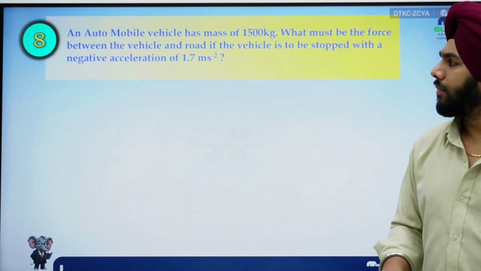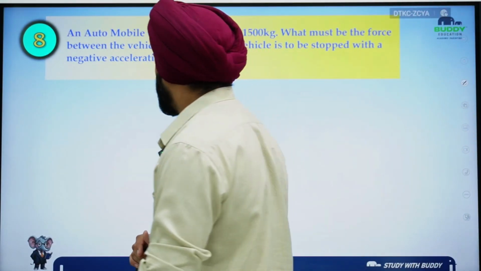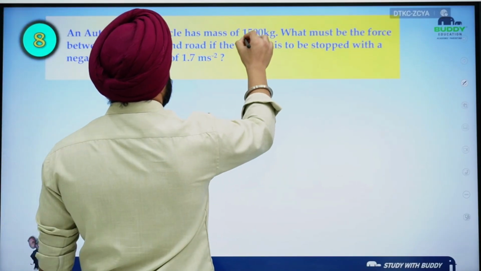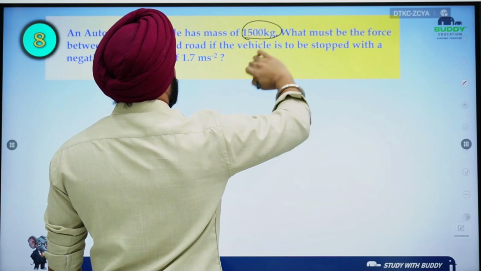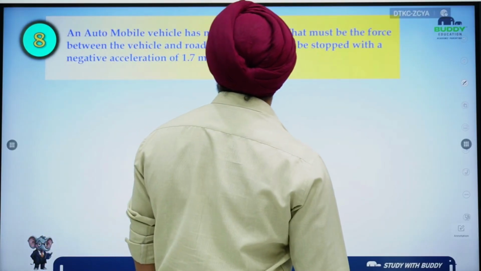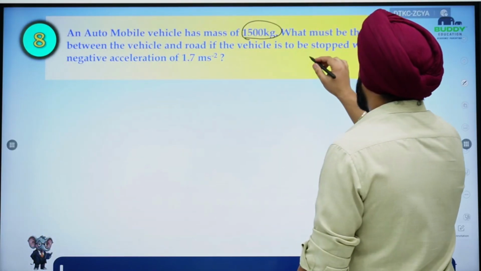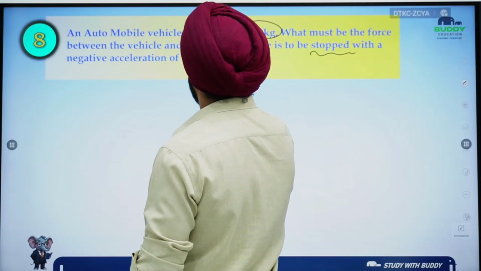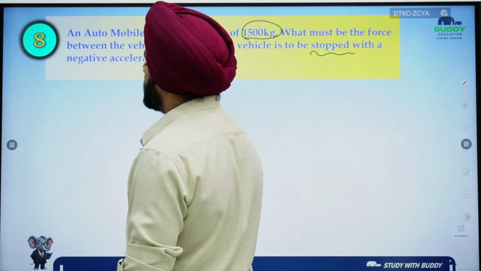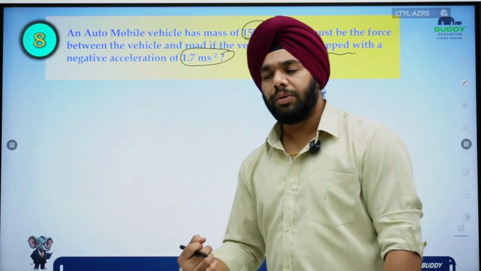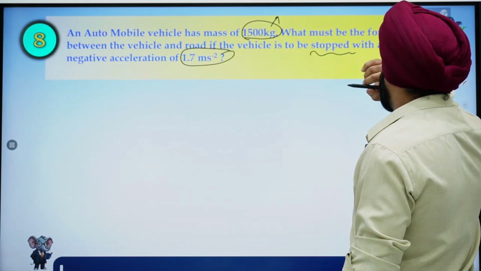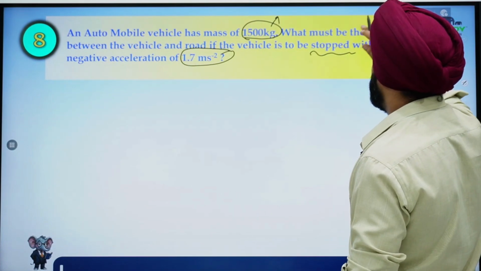Okay. Now coming to the next question, there is an automobile whose mass is 1500 kg. What must be the force between the vehicle and the road if the vehicle has to be stopped with a negative acceleration of 1.7 meter per second square? So the mass is given for an automobile, and this has to stop.